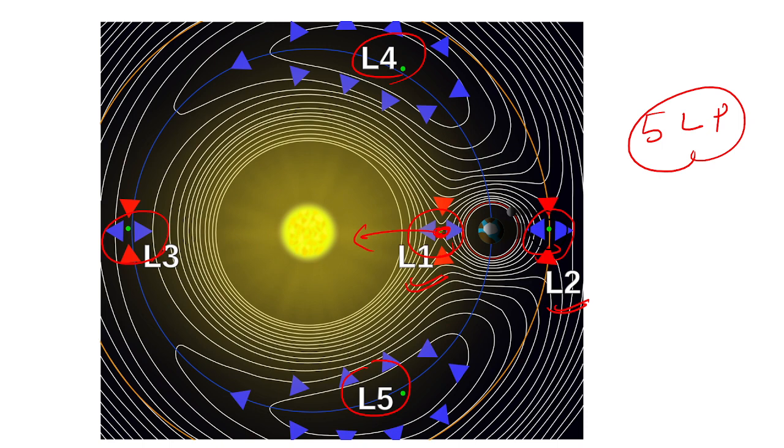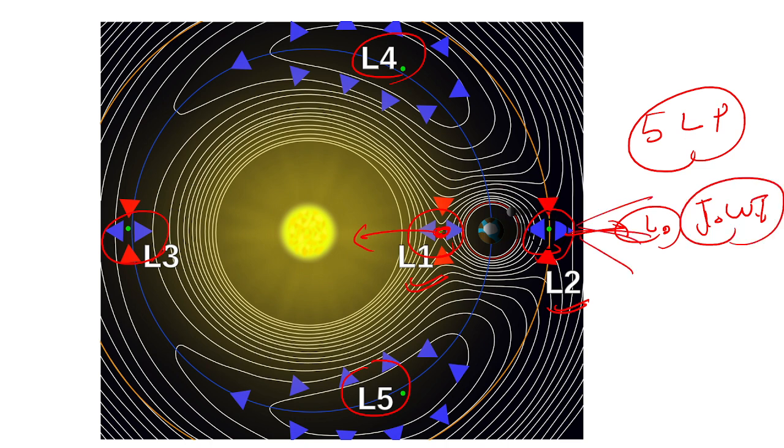And here we have L2. At the L2 point we have the James Webb Telescope, which will cover whole galaxies and tell us what is there in the galaxy. So this is all about the Lagrange points.